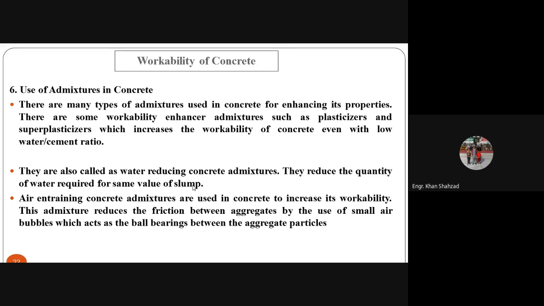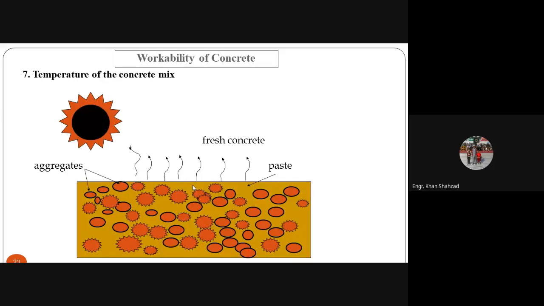Air entraining concrete admixtures are used in concrete to increase workability. This admixture reduces the friction between aggregates. How does it increase the workability? It reduces the friction between the aggregates, so you can easily compress it, you can easily mix it, you can easily place it by the use of small air bubbles, which act as ball bearings between the aggregate particles.